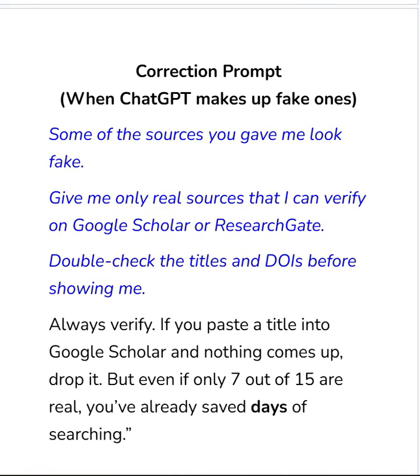So now this is the correction prompt. A lot of people used to have issues with ChatGPT. ChatGPT used to give fake sources or fake answers or answers that are invalid. You might be like, why is this thing invalid?